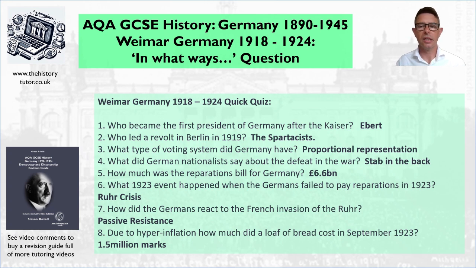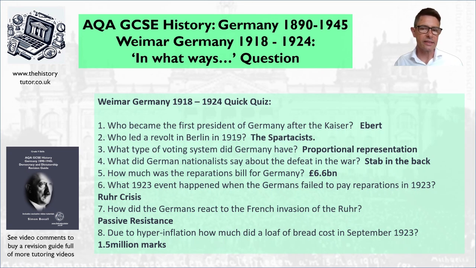Okay, maybe a bit of an incorrect interpretation perhaps, but it was a strong nationalist view that meant there was a great division between left and right, the socialist left and the nationalist right in Germany. So obviously we have the Treaty of Versailles. Question number 5 asks how much was the reparations bill for Germany? It was 6.6 billion. And obviously that should get you thinking about the problems Germany has in the Weimar system. They've got to pay reparations, they've got military restrictions, they've got to accept blame for the war.